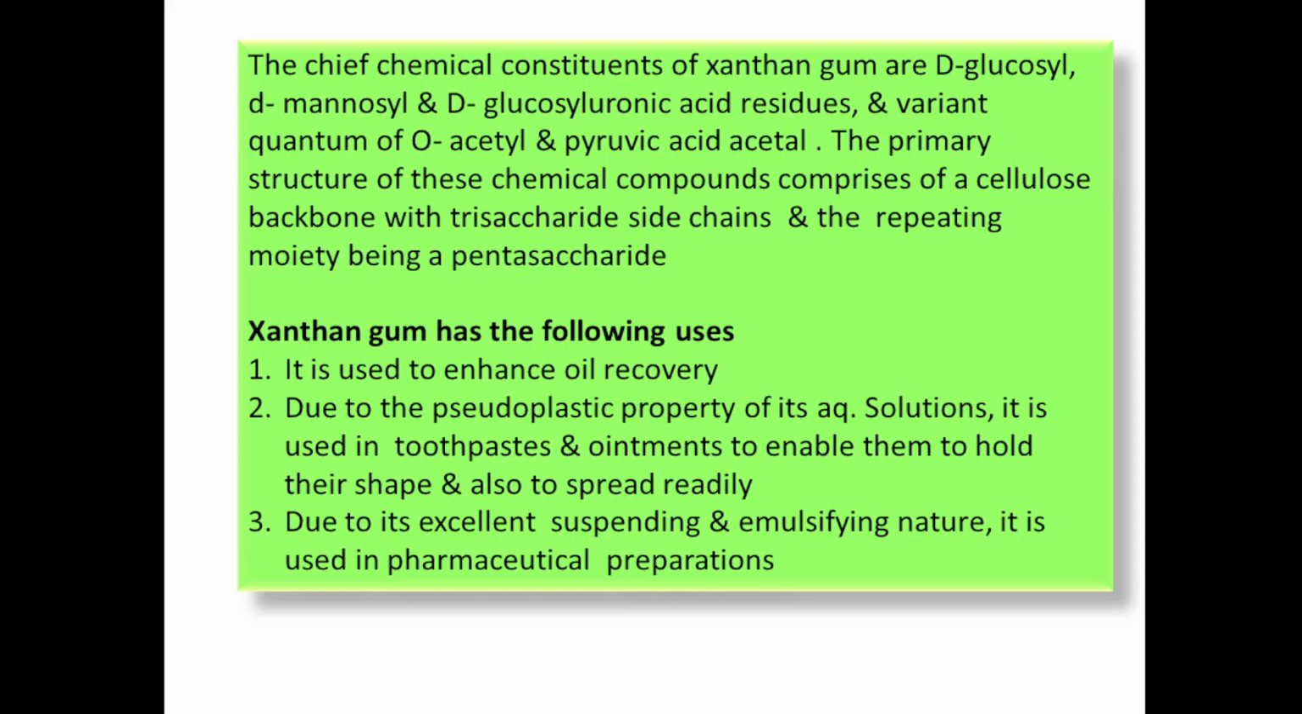The chief chemical constituents of xanthan gum are D-glucosyl, D-mannosyl and D-glucosyluronic acid residues, with varying quantities of O-acetyl and pyruvic acid acetal. The primary structure comprises a cellulose backbone with a trisaccharide side chain, and a repeating moiety being a pentasaccharide.